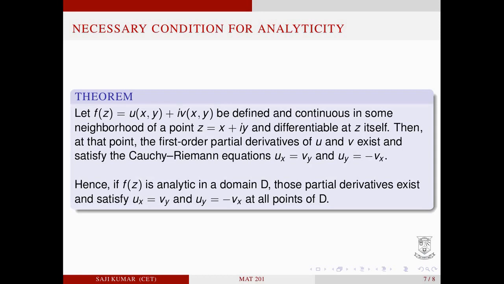Let f equal to u of x,y plus i v of x,y be defined and continuous in some neighborhood of a point z equal to x plus iy and differentiable at z itself. Then at that point the first order partial derivatives of u and v exist and satisfy the Cauchy-Riemann equations ux equal to vy and uy is equal to minus vx. Hence, if f is analytic in a domain D, those partial derivatives exist and satisfy ux equal to vy and uy is equal to minus vx at all points of D.